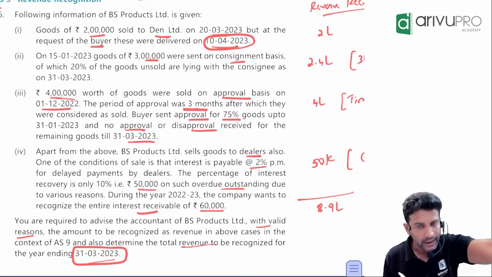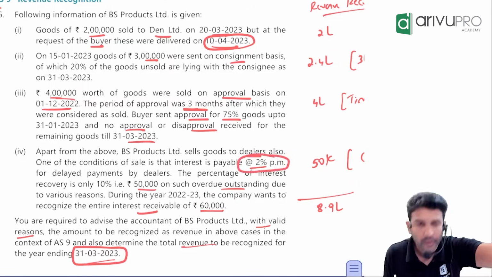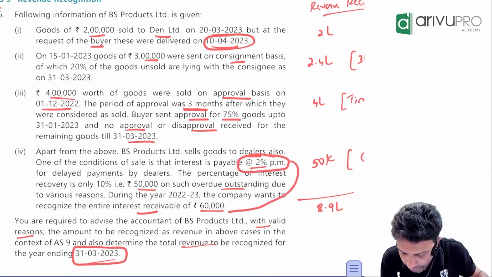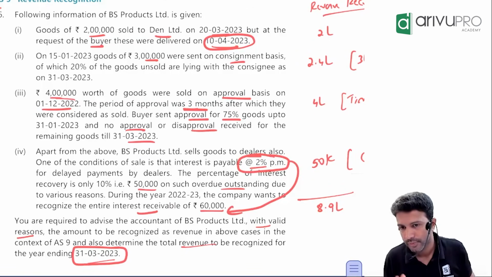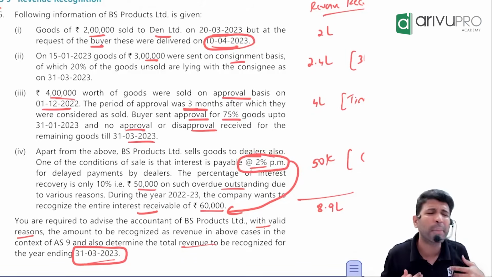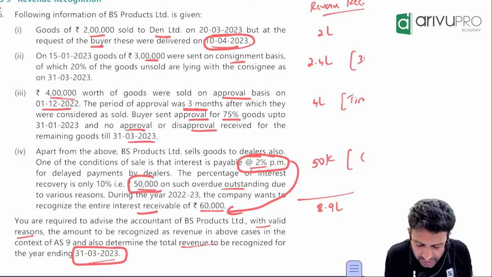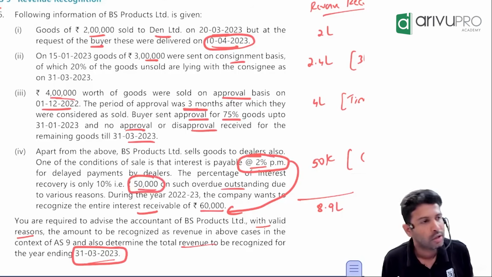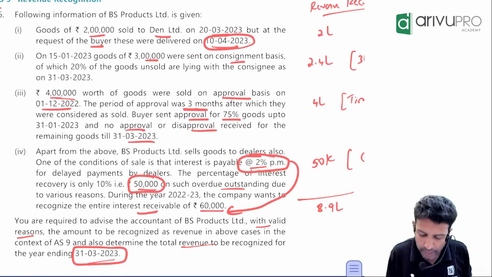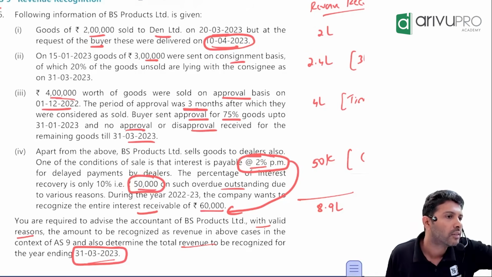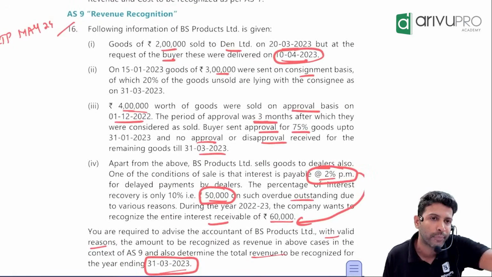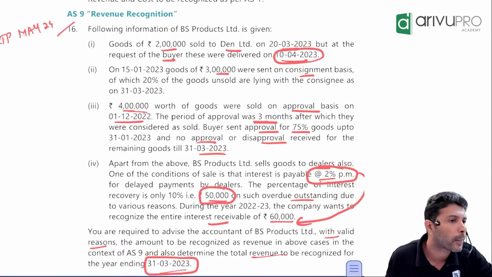Sir, at what rate will you calculate interest on delay? 2% per month. If you calculate that, you get 60,000. But the company feels that at most we can collect only 50,000. Interest recoverable is how much? 60,000. But we can recover only 50,000. Now the question to you is, will you recognize interest revenue at 60 or 50? 50. Why?